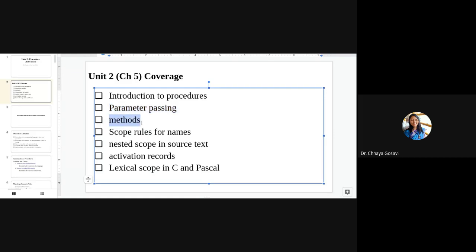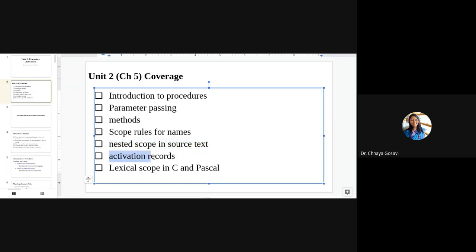Then scope rules for names, that is local scope, non-local scope, global scope. Then we'll see nested scope in source text. We have different types of scopes available for variables or identifiers. So we'll see how to assign a particular variable with nearest scope.